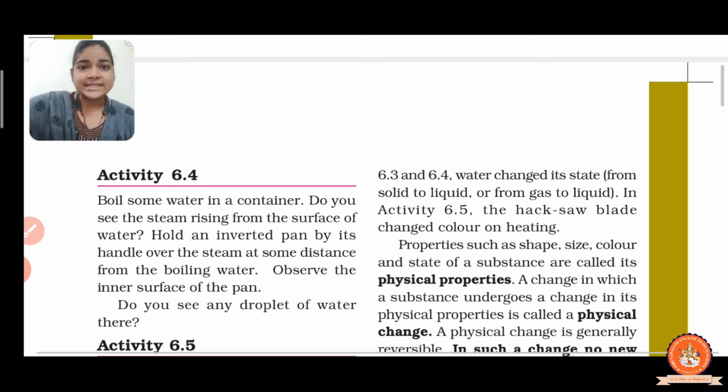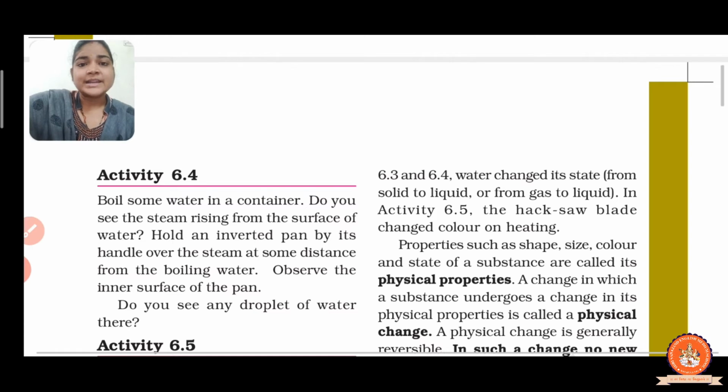It means the steam is converted into water, and this is called condensation.